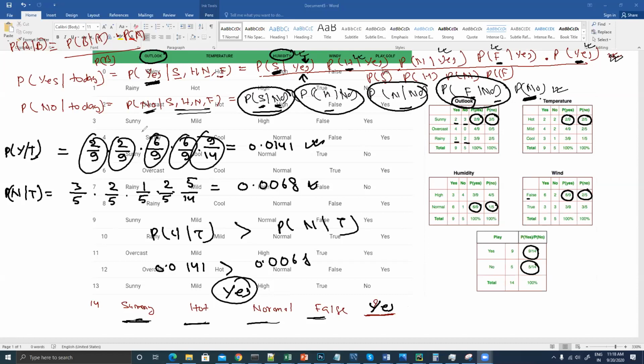The denominator is the same, right? If you try to calculate, there will be a denominator in yes as well as a denominator in no. So you can take it. I'm not saying that you're not supposed to take the denominator. What I'm trying to say is the denominator is common, so I'm just trying to cancel that out. If you have to take the denominator, okay, let's take the denominator once again.